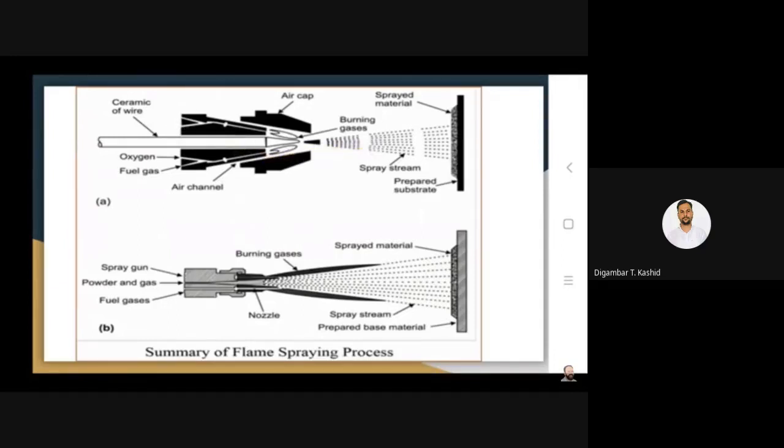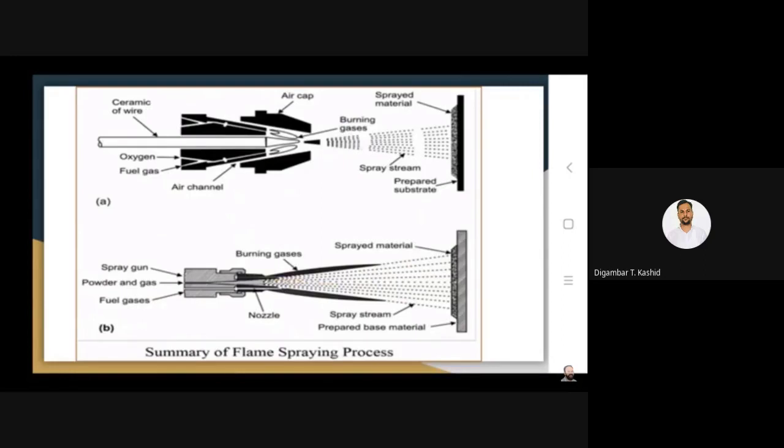So here the figure I have mentioned is the summary of the flame spraying in part A. Again, it can also be in the form of powder. When it is in the form of powder, then there has to be the powder feeding nozzle. So here I have shown that powder feeding nozzle, and through this powder feeder you basically feed the powder with carrier gas. Carrier gas may be argon, and then that feed powder is flown into the tip of this particular flame,